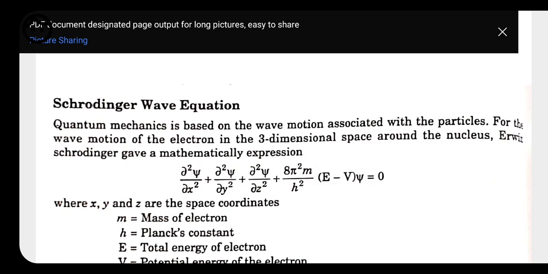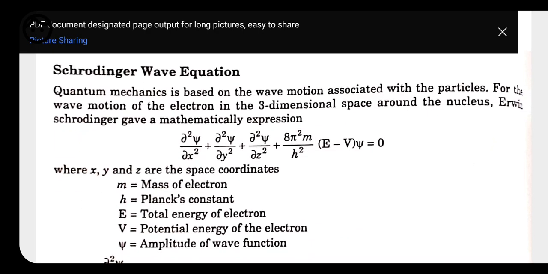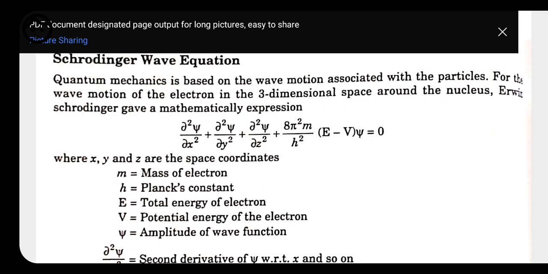These are for the three coordinates, plus 8 pi square m upon h square, in brackets E minus V, bracket close, psi is equal to 0, where x, y, z are the three coordinates, m is the mass of the electron, h is Planck's constant, E is the energy of the electron, V is the potential energy of the electron, and psi, according to the equation, represents the amplitude of the wave function in all three coordinates.